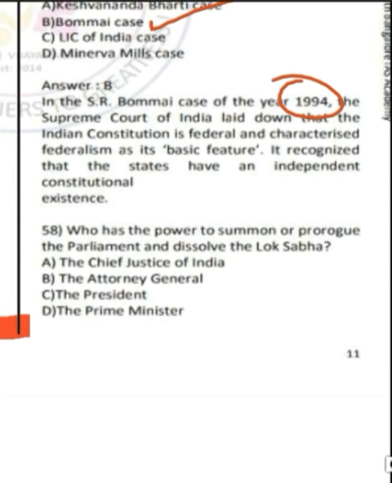So question number 58. Who has the power to summon or prorogue the parliament and dissolve Lok Sabha? So the answer is option C, president. So you have to read the powers of president in detail. One or two questions may come in the exam.